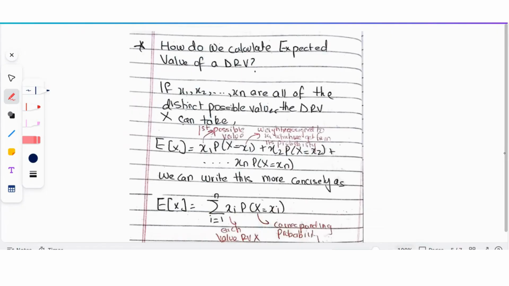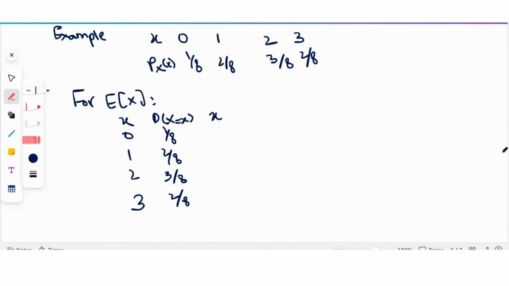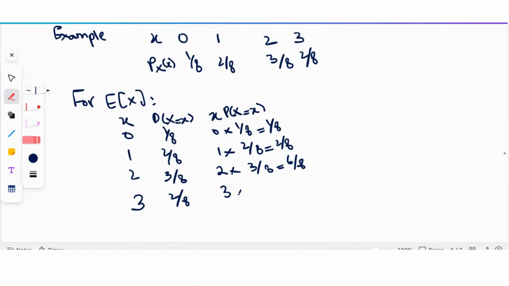So what we're going to do is create a new column for x times probability x is equal to x, right? So we're going to multiply 0 into 1 by 8, which is 0. Then we're going to multiply this value of x with its corresponding probability: 1 into 2 by 8 is 2 by 8. Then we multiply 2 with its corresponding probability 3 by 8, which is 6 by 8. We multiply 3 with its corresponding probability 2 by 8, which is 6 by 8. Now I'm just going to sum this up. So this is summation, written concisely, summing up x times p of x. And this will turn out to be 15 by 8.